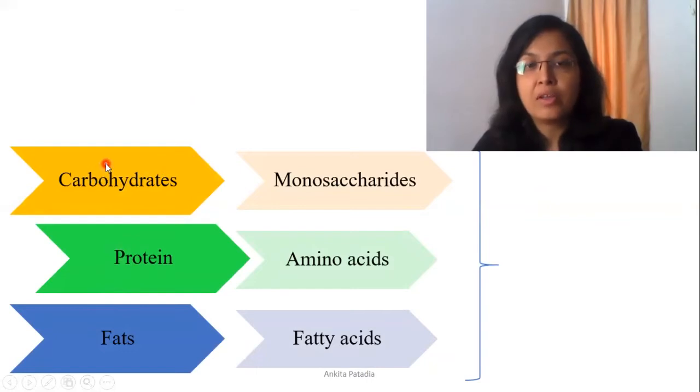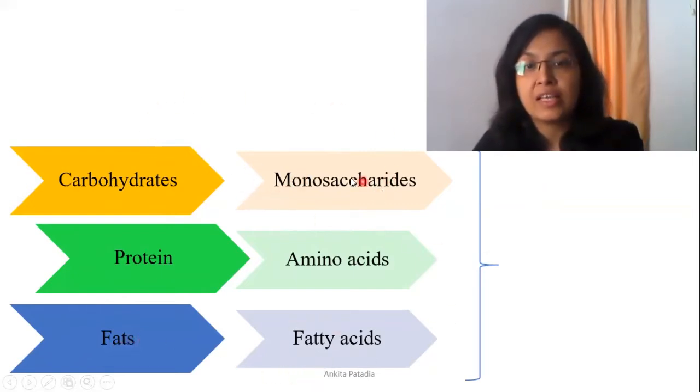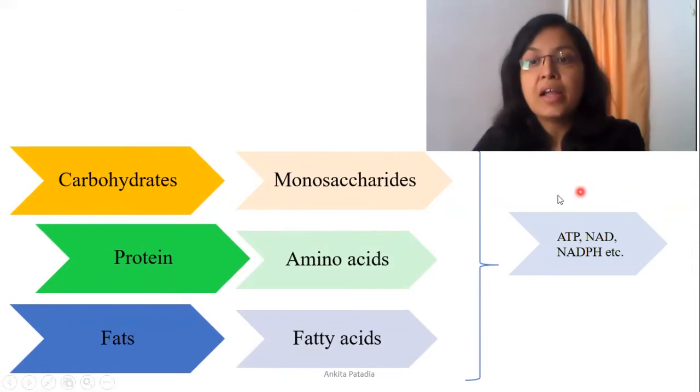From these macromolecules, smaller molecules are produced: from carbohydrates, monosaccharides; from proteins, amino acids; and from fats, fatty acids and glycerol. These monomers are again degraded to very small molecules, which may be ATP, NADH, NADPH and different molecules. The products produced in these degradative catabolic reactions are called catabolites.